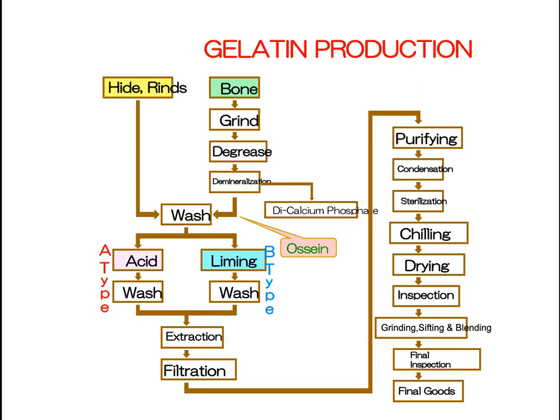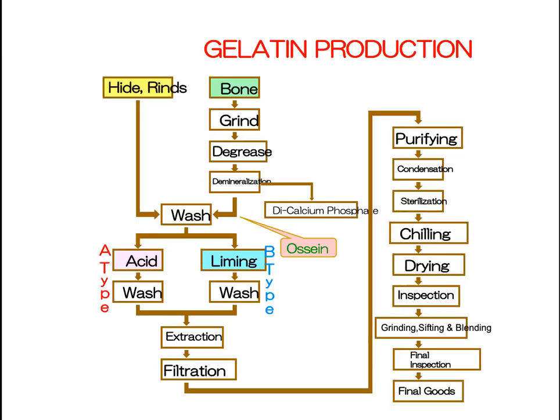Whatever moisture is left goes for drying. Drying will be done at around 60 degrees centigrade, and all the moisture will be removed. Then it will be made in the form of a sheet, or the sheet can be made into powder. So you can see this.